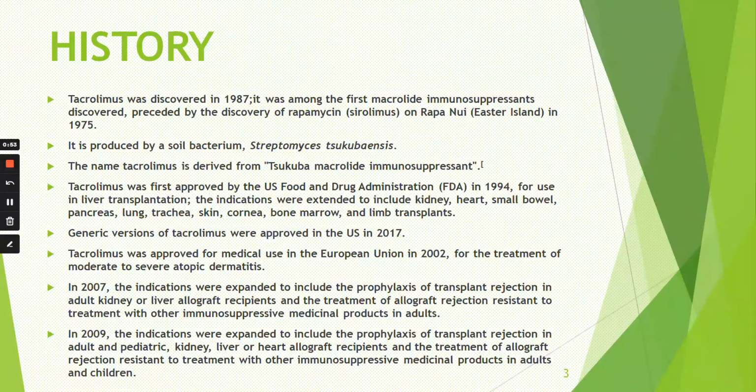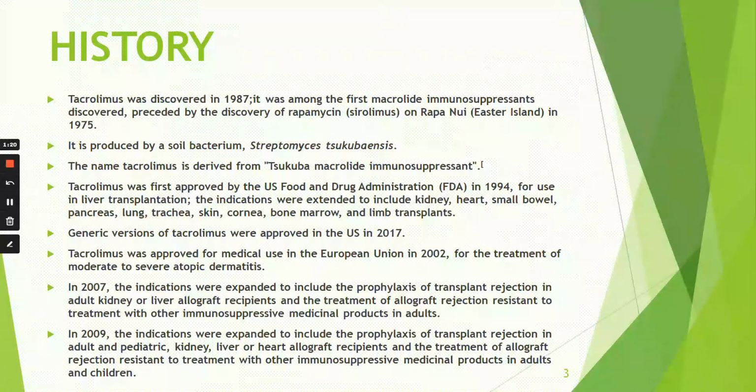Tacrolimus was discovered in 1987. It was among the first macrolide immunosuppressants discovered, preceded by the discovery of rapamycin, sirolimus, on Rapa Nui, Easter Island in 1975. It is produced by a soil bacterium, Streptomyces tsukubaensis. The name tacrolimus is derived from Tsukuba macrolide immunosuppressant.